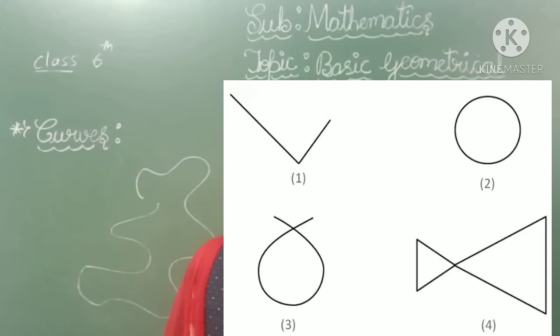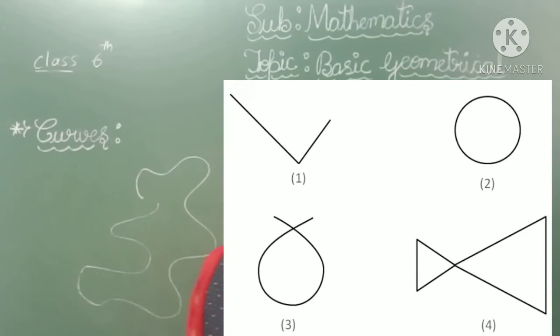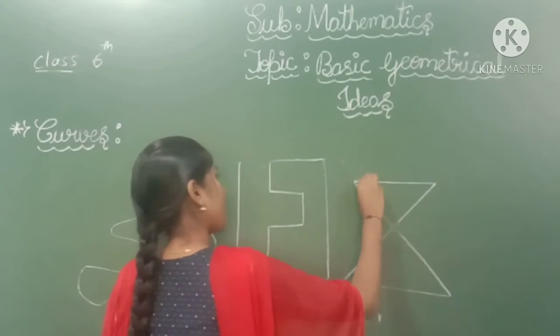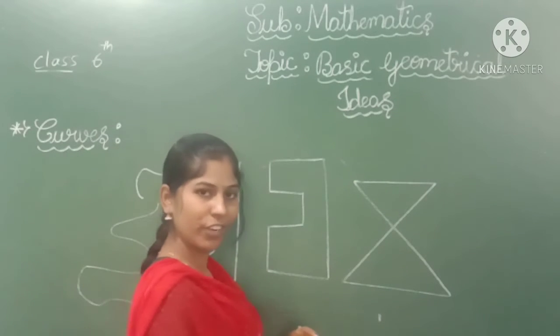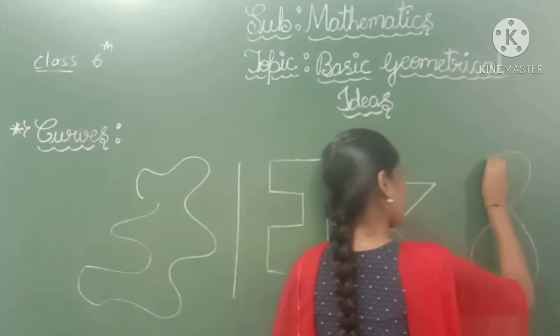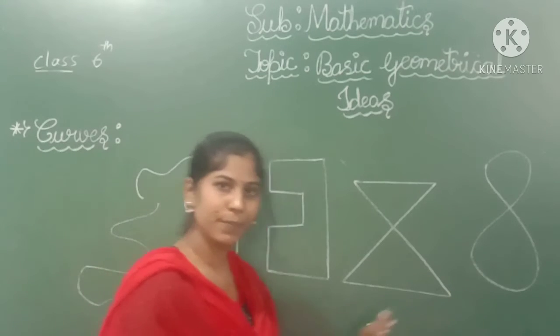And the next one, can you consider this also a curve? See? So the next one is also an example of a curve. This is also an example of a curve. See, these are all examples of curves.